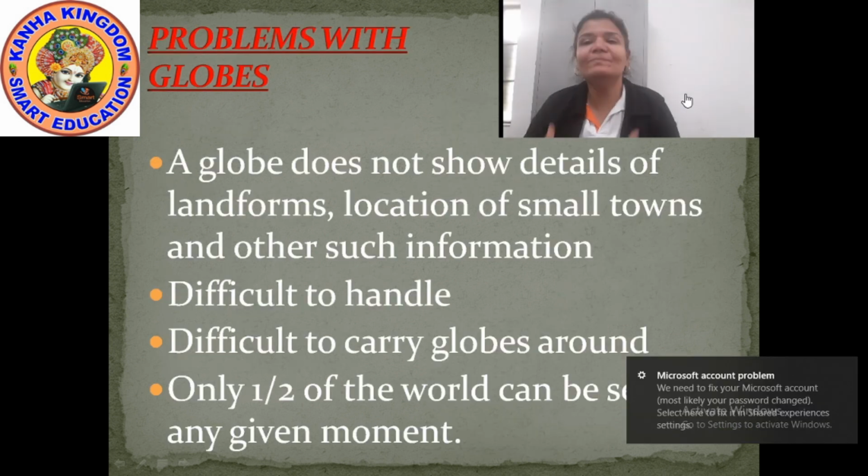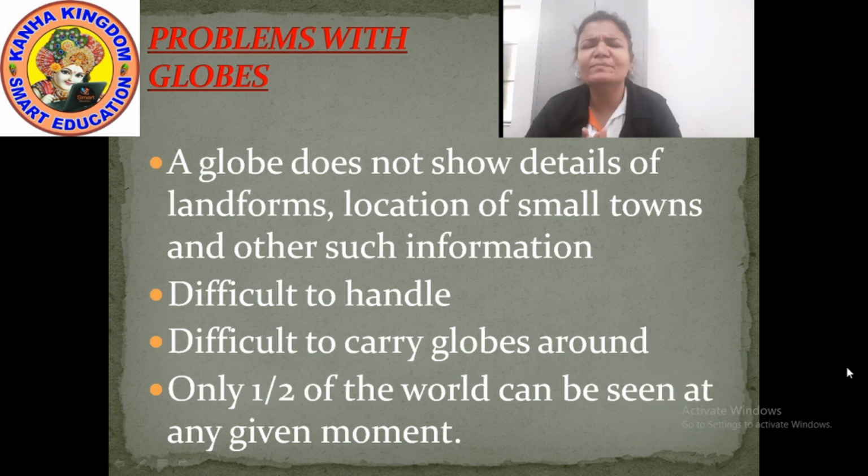Now our next section is the problems of the globe. In this section, we will discuss what kinds of problems we face when we use a globe. As you all have seen the earth, do you see the earth fully at one time? No, we can only see one side of the earth. Same problem is there with the globe. The globe does not show you the full portion of the earth in one go. The globe does not show details of the landforms.